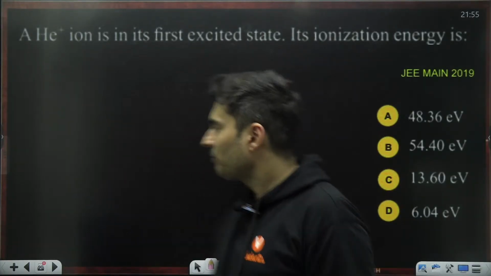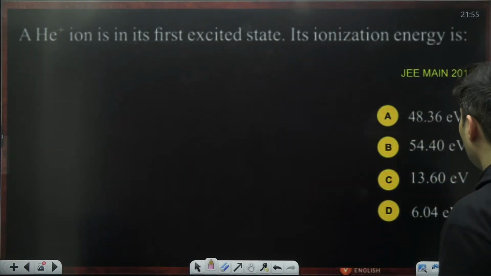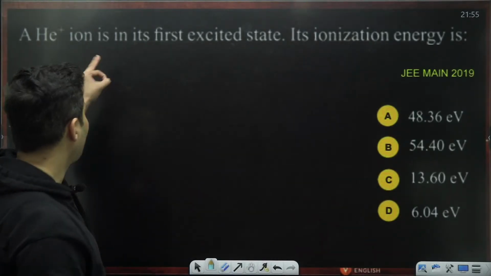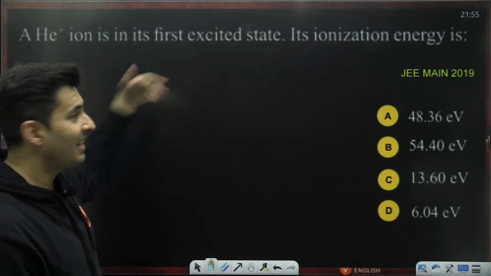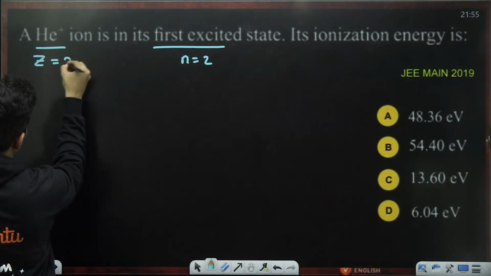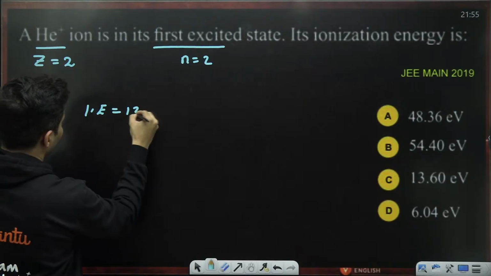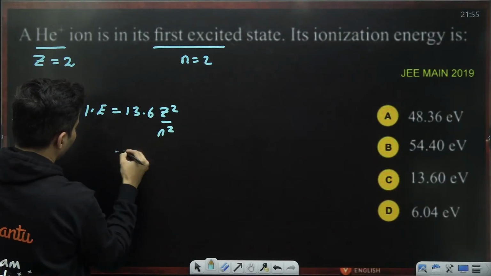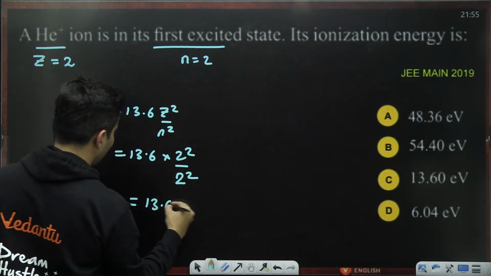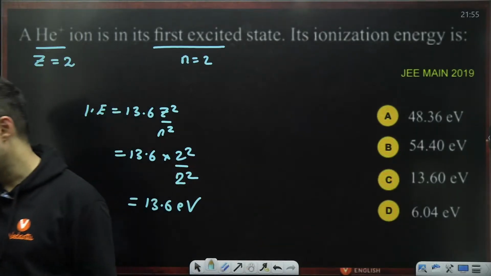Okay, fine. A helium plus ion is in its first excited state. What is its ionization energy? Come on, my dear students. First excited state means n is equal to 2. Helium means Z is equal to 2, atomic number is 2. Its ionization energy is 13.6 Z square by n square. So 13.6, Z is basically 2, n is also 2. So 2 cancels, it is 13.6 electron volt. So option C, which is C for Captain Shreyas. Very good.